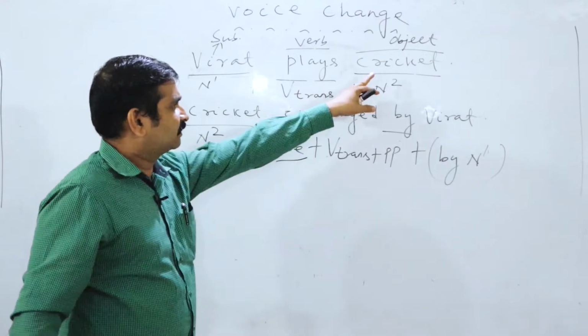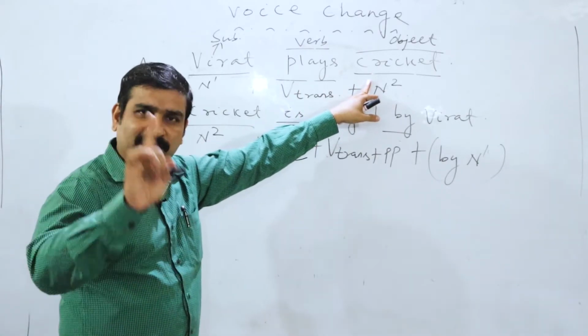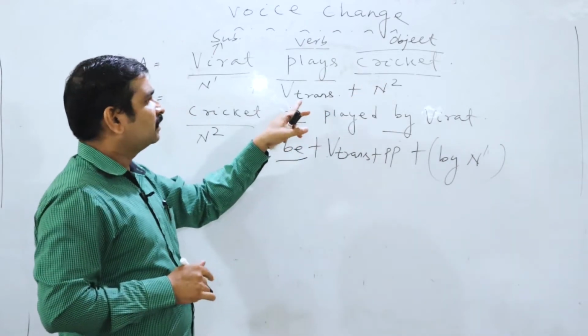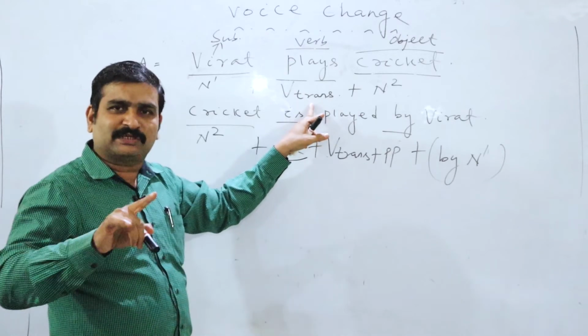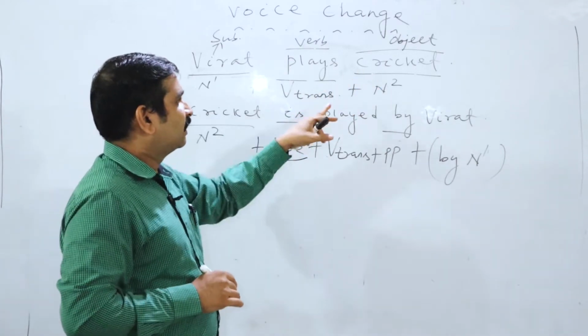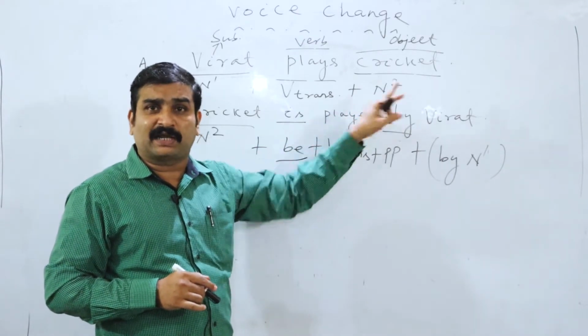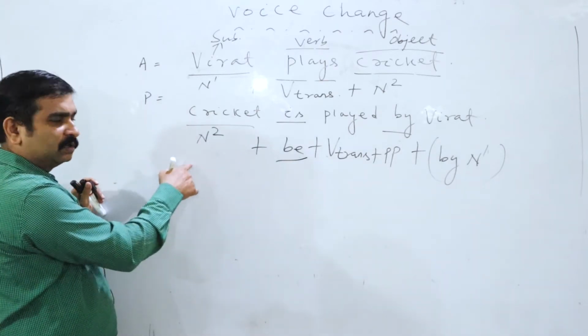What is the object here? Cricket. Virat plays what? Virat plays cricket. Cricket is the object. That's why here it is called V trans. It is the transitive verb. A transitive verb has an object. And what is the object? Cricket. And N2 means this is the second noun. Let me clarify the N2 passive voice rule.